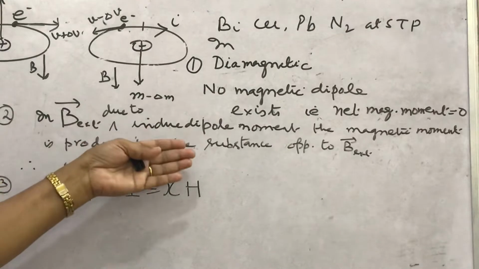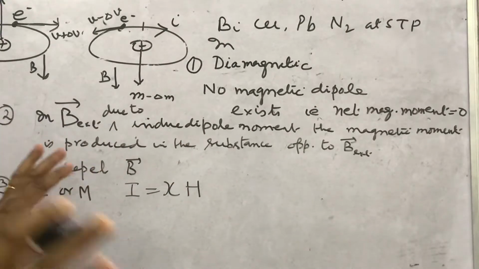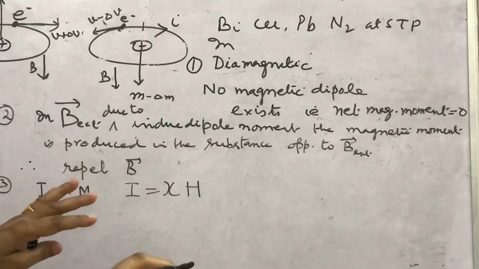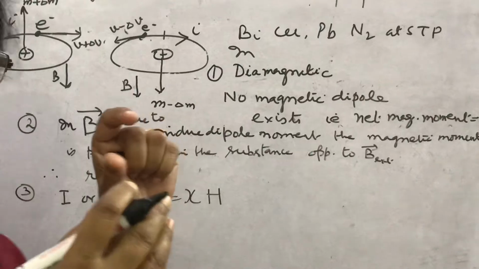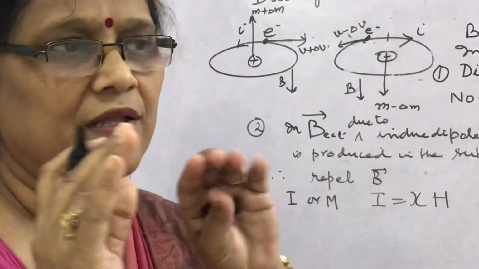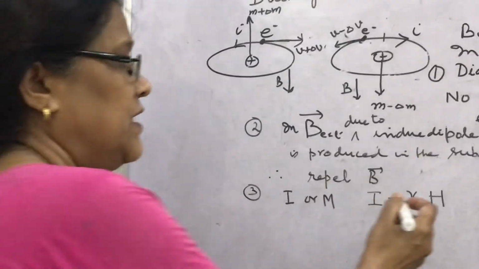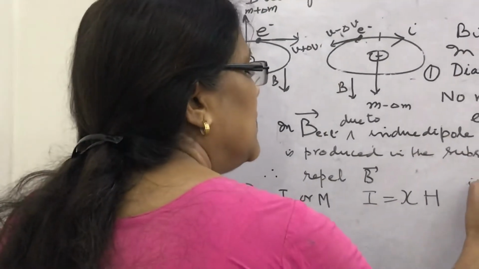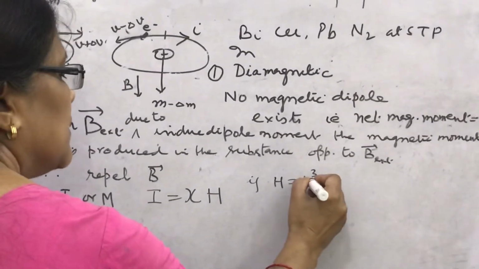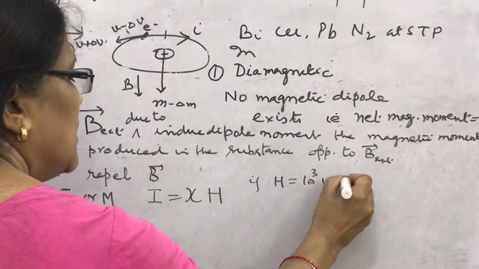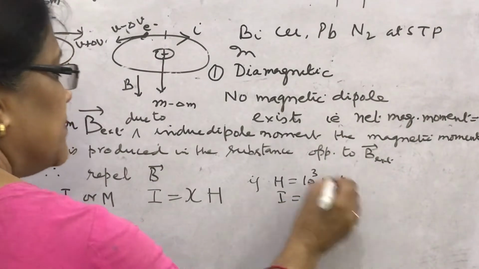What we have read earlier, that in absence of field there were no atomic magnets, net magnetic moment was 0. When the field was applied, they developed a little amount of magnetic moment in the direction opposite to the applied magnetic field. We can take the example that if H is suppose 10 to the power 3 units, then we can write here that I is minus 1 units.